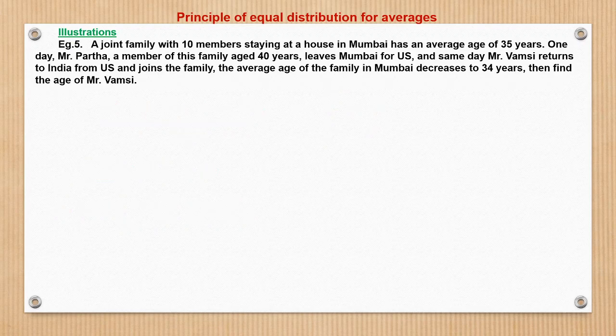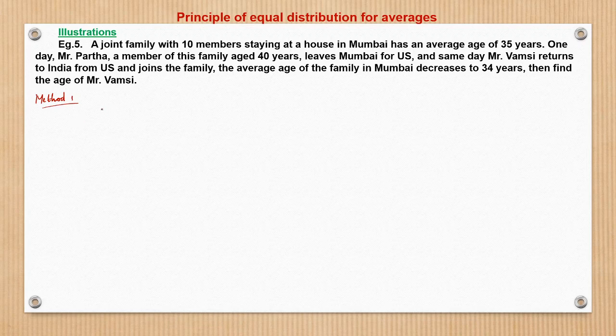A joint family with 10 members staying at a house in Mumbai has an average age of 35 years. One day, Mr. Partha, a member of this family, aged 40 years, leaves Mumbai for the US, and the same day, Mr. Vamsi returns to India from the US and joins the family. The average age of the family in Mumbai decreases to 34 years. Then find the age of Mr. Vamsi. So again, I will explain this through both the methods.